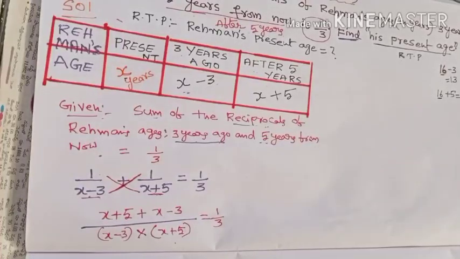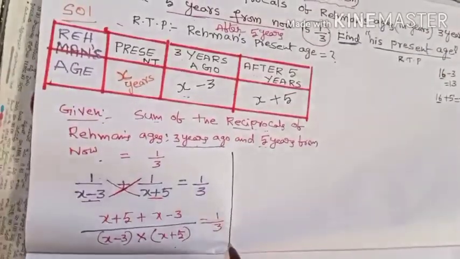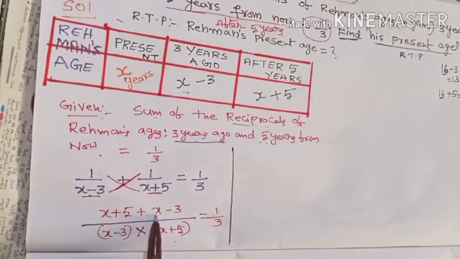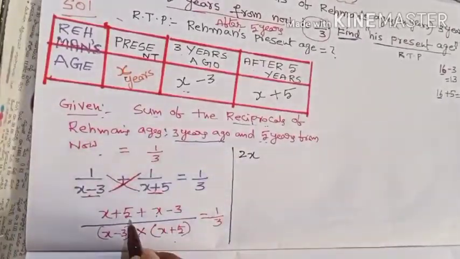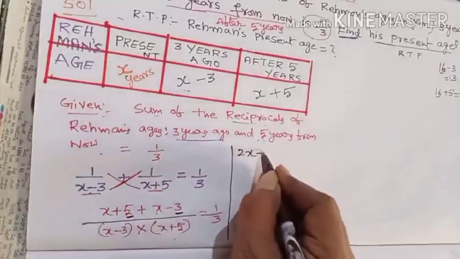Then come to here. You go through the calculation in the numerator. Here x plus x, both are like terms. It is nothing but 2x. Then calculate the constant, plus 5 minus 3. It is nothing but plus 2.